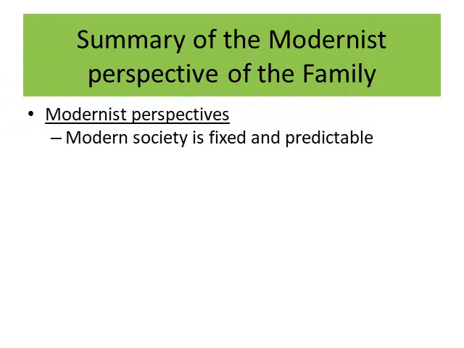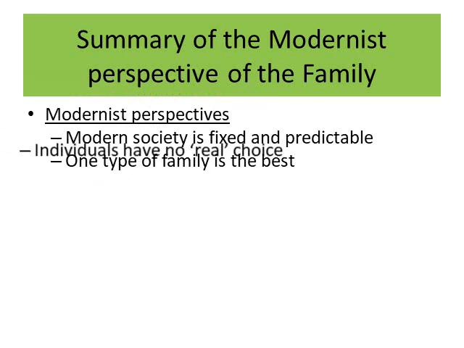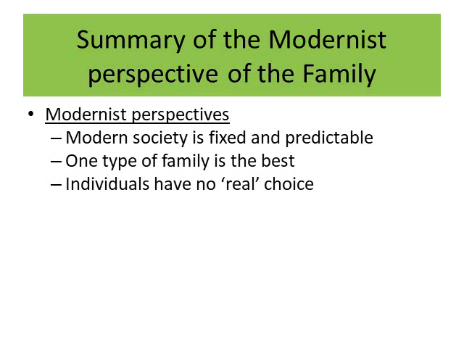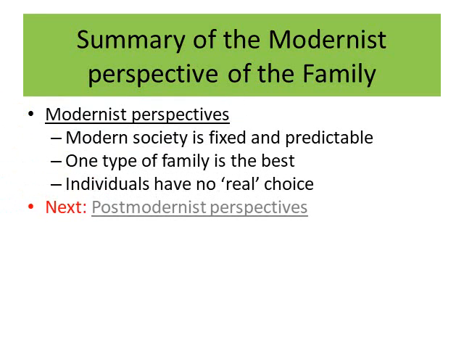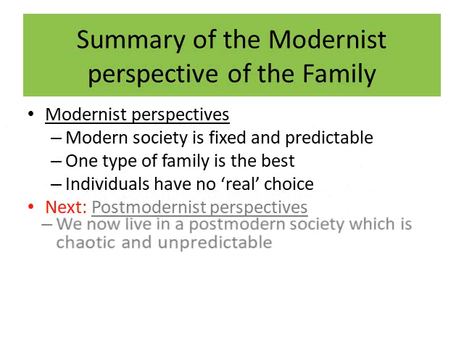In terms of a summary of the modernist perspective of the family, we need to remember, in terms of all modernist perspectives, they believe that modern society is fixed and predictable. It's highly structured, highly organised, and therefore predictable. They say there's one type of family which is the best type of family, namely the nuclear family. And to an extent, therefore, because society is so structured, individuals have no real choice. Now, as we've started to see with Chester and the Rappaports, towards the end of the modernist period, they begin to challenge that idea and say, actually, maybe we are moving towards family diversity. Perhaps there isn't an ideal family type.